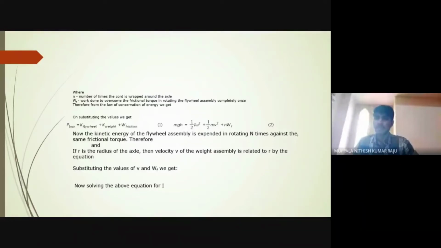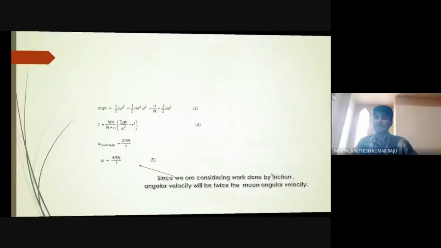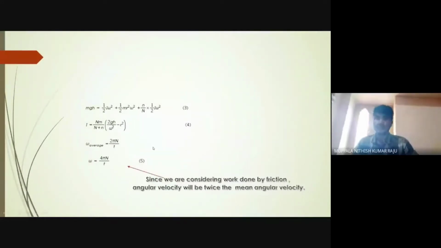nW_f. Now, the kinetic energy of the flywheel assembly is expended in rotating N times against the same frictional torque. Therefore, we get NW_f equal to half I omega squared. That implies W_f equals half I omega squared divided by N, where N is the number of revolutions that the flywheel goes through. If r is the radius of the axle, then the velocity v of the weight assembly is related to r by the equation v equal to omega r.